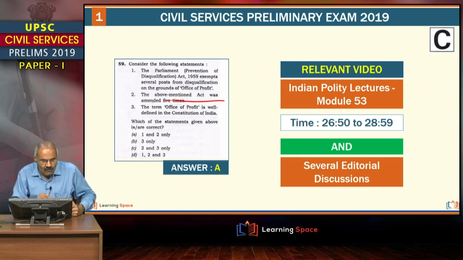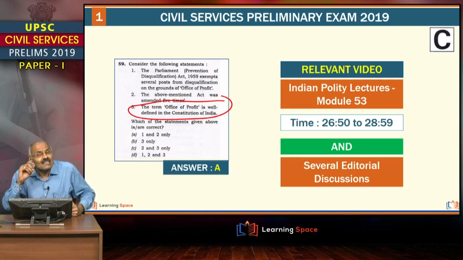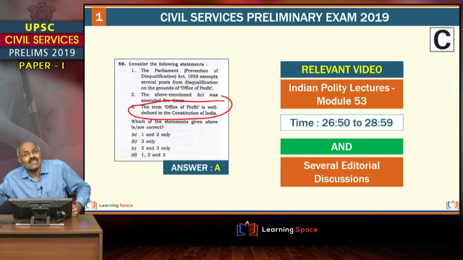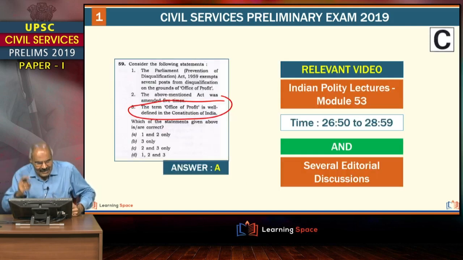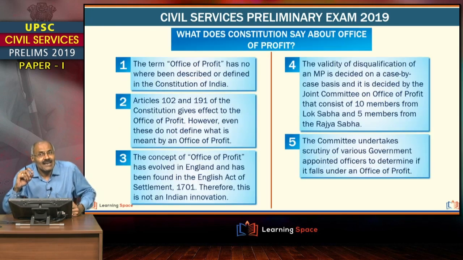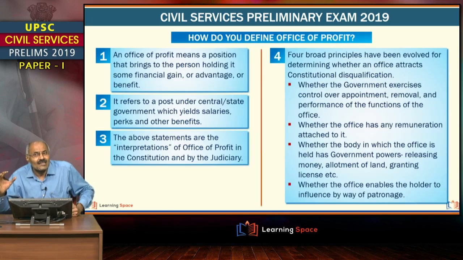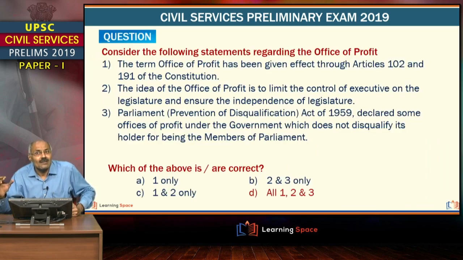This is with regard to office of profit. And in the editorial discussions, it was told number of times, office of profit is not defined in the Constitution of India. Similarly, in the madam's MCQs also it was asked. Friends, it was deliberated in detail. If you eliminate 3, answer is straight away A. Friends, through elimination process, some questions can be easily solved, right? And this was clearly explained in the polity lectures by madam, right?